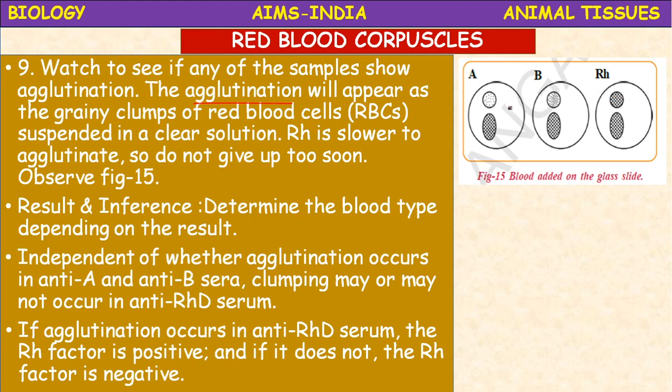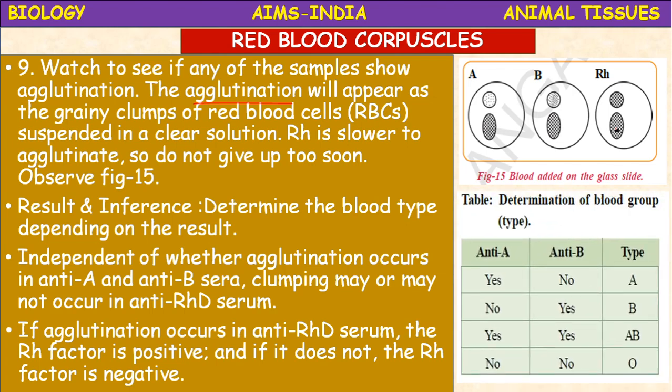Whether the clumping occurs in anti-A and anti-B, you have to search first. If the agglutination occurs in anti-RHD, the RH factor is positive. Okay, so here the clumping occurs, so it is RH positive, and if it does not, then RH factor is negative.